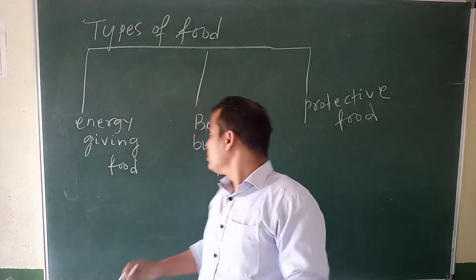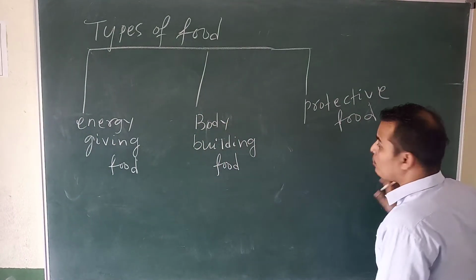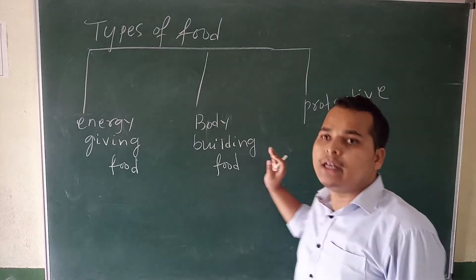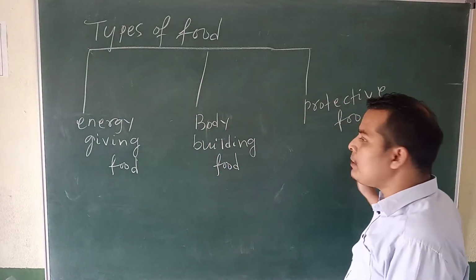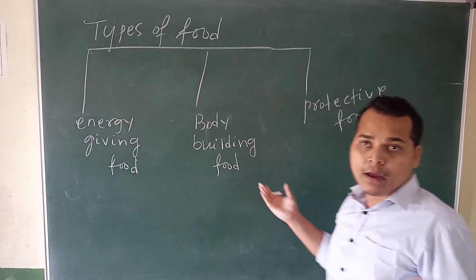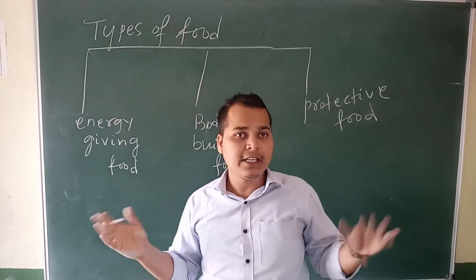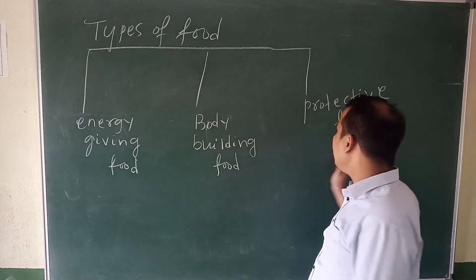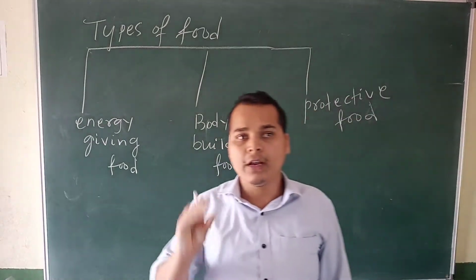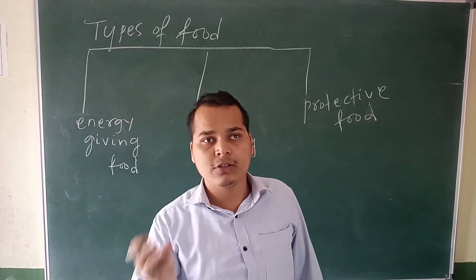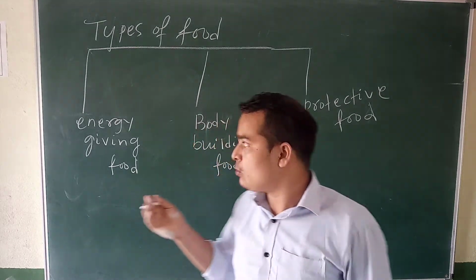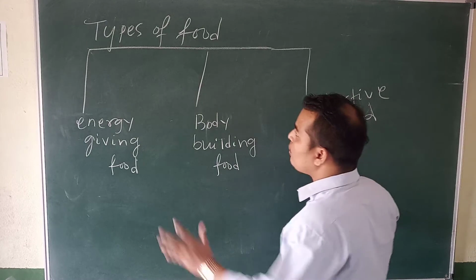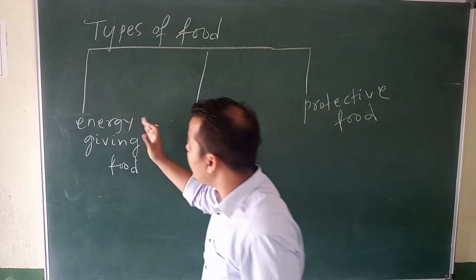Okay, so the third one is protective food. Protective food means vitamins and minerals. So there are many vitamins: vitamin A, B, C, D, B1, like this. And minerals like phosphorus, magnesium, iron. So these are called minerals. Okay, so now one by one we have to discuss the energy giving food.